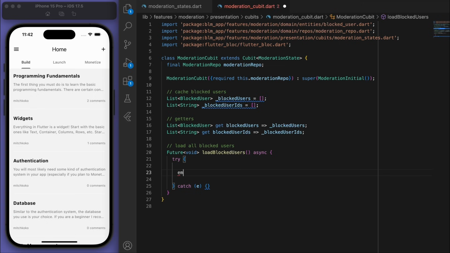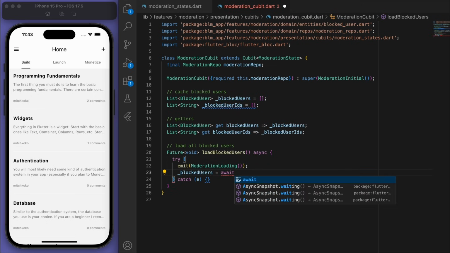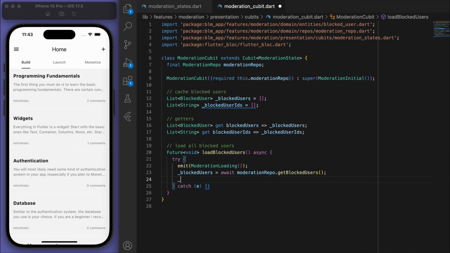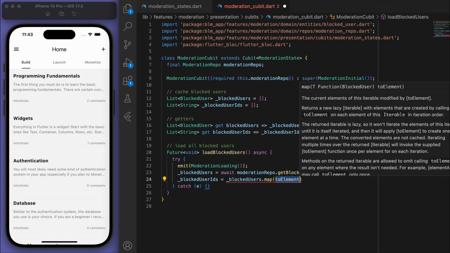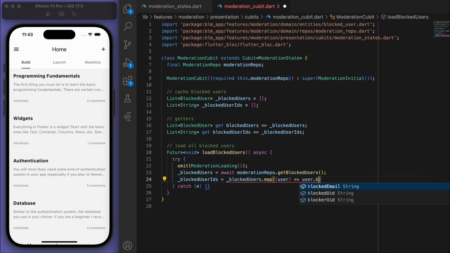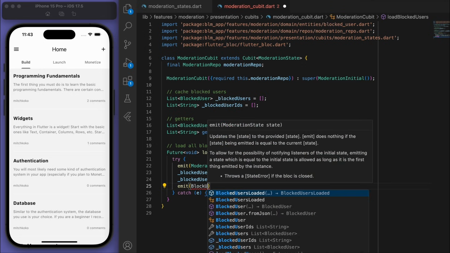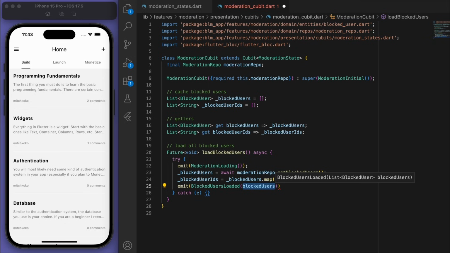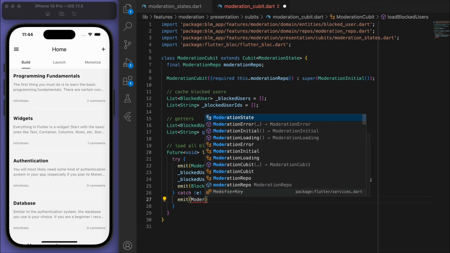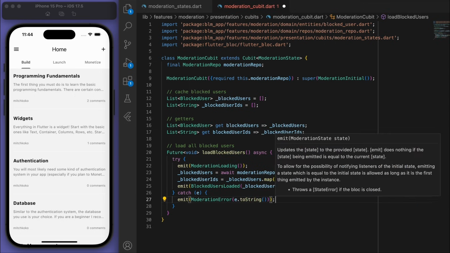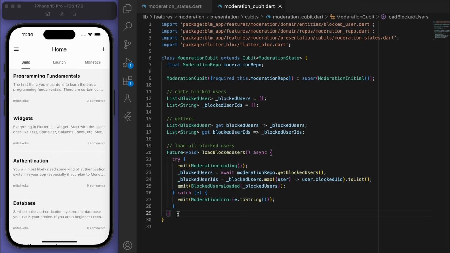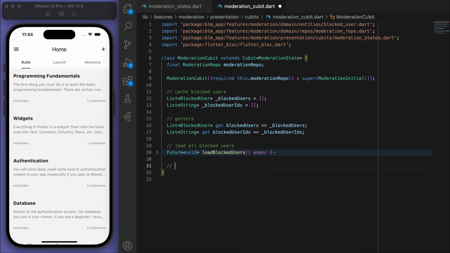Now when we do this, I'm going to just say loading and then go to our repo to get the blocked users. And then we can emit the blocked users loaded and pass through the list. Cool, and if we have an error, just emit the error state. Cool. Now moving on to when we want to block a user.